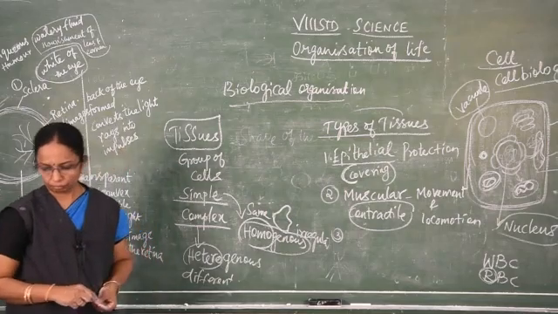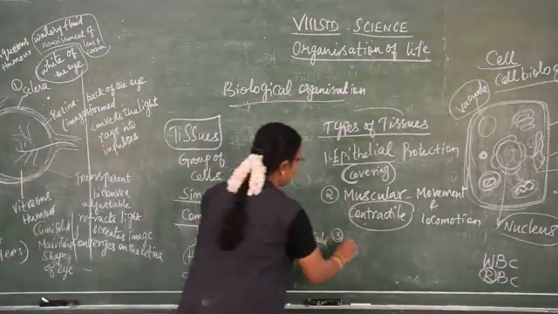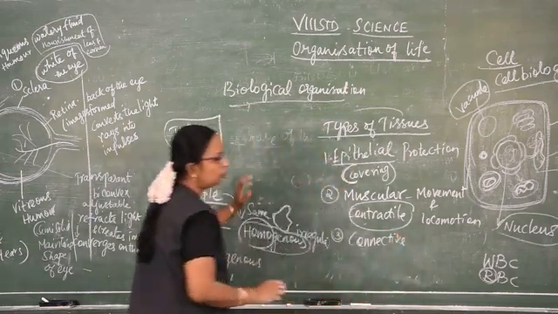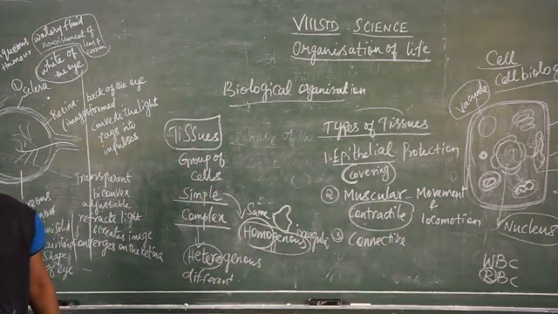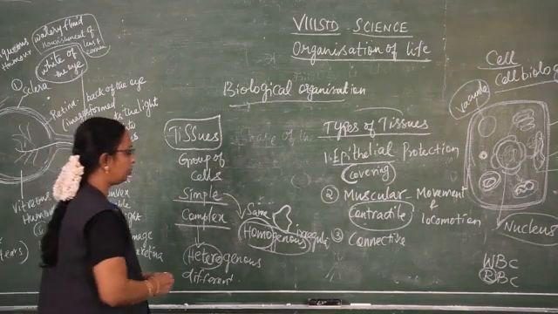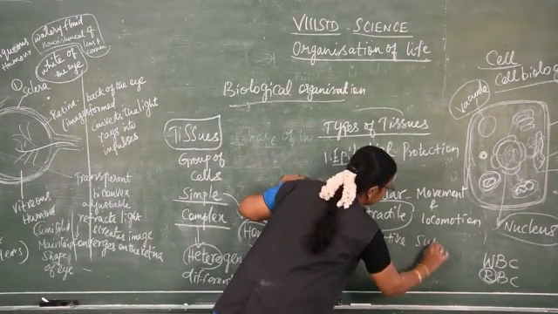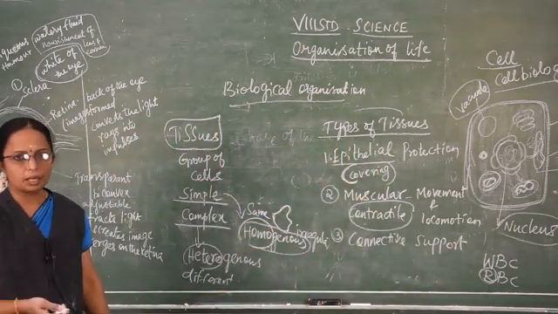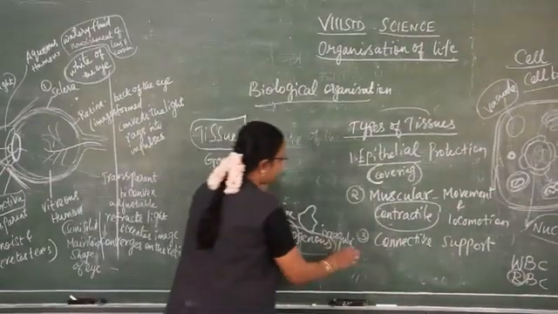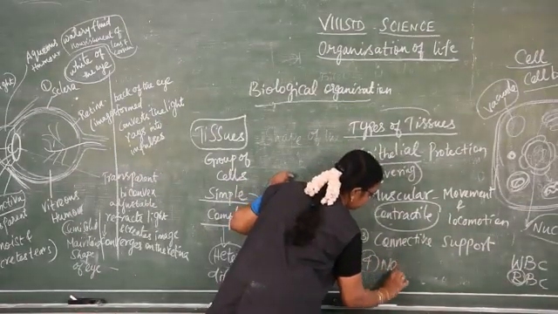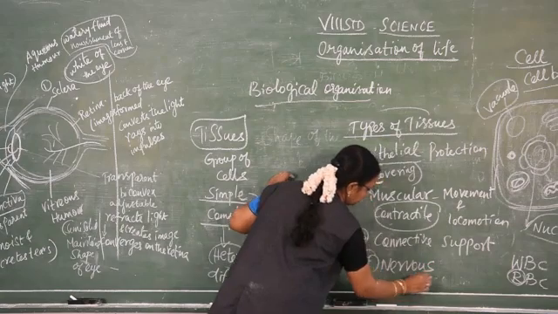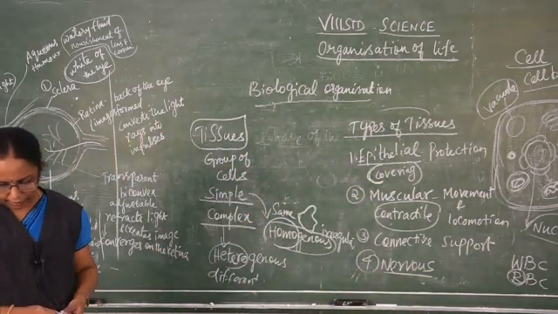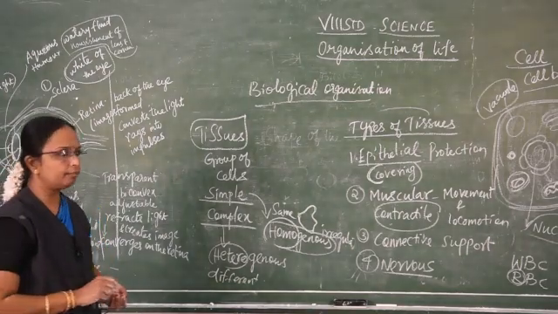And then connective tissue. What's their main function? They are binding together the different structures of our body. They are giving support. The connective tissue gives support to our body. And then nervous tissue, nerves. So connective tissue gives support to the body, and nerve tissue is for conduction of nerve impulse.